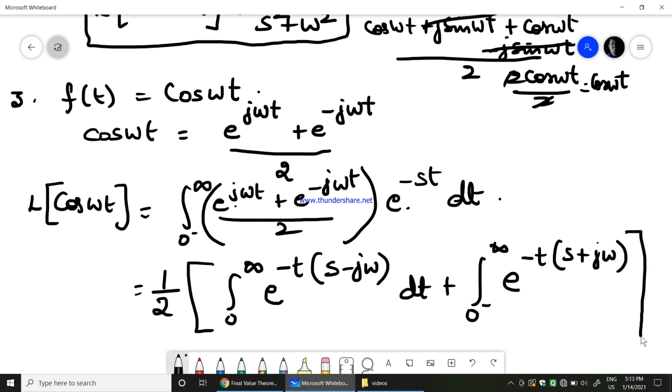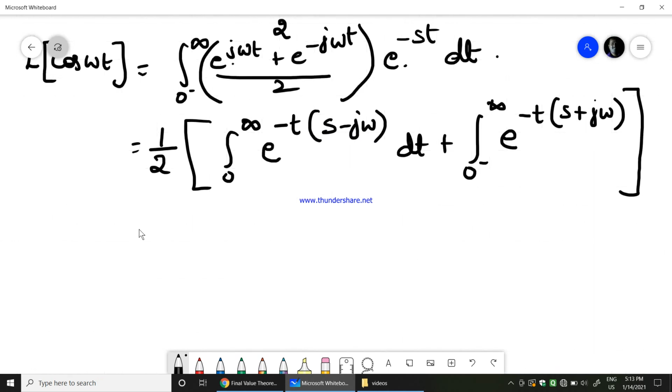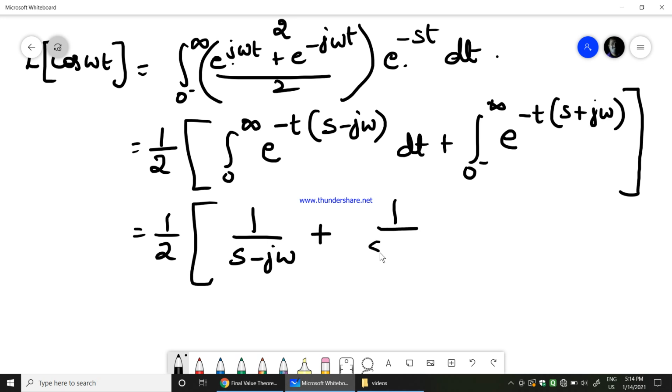Now if you see properly, it is the term which we have got earlier, same thing. So we'll have 1 over 2. If you apply the limit, you will get 1 over s minus j omega, which will be added with 1 over s plus j omega,